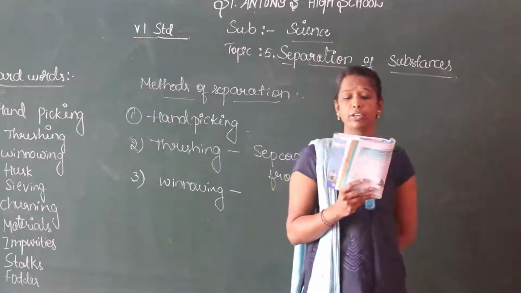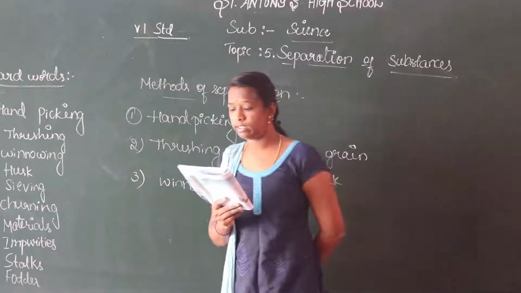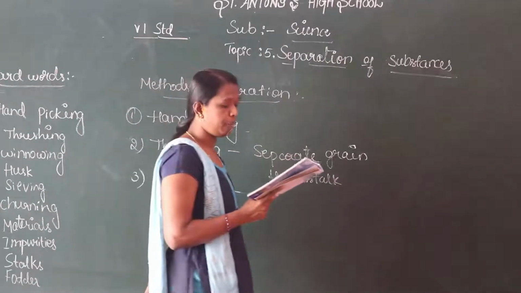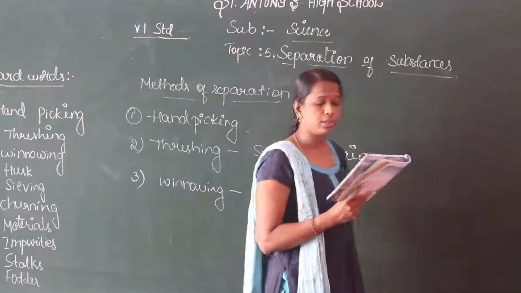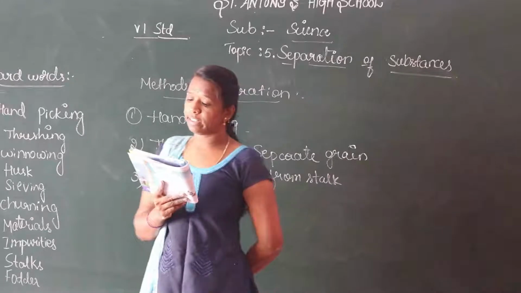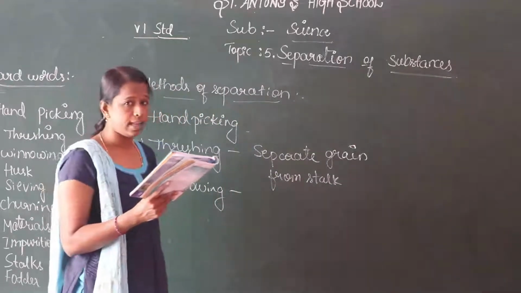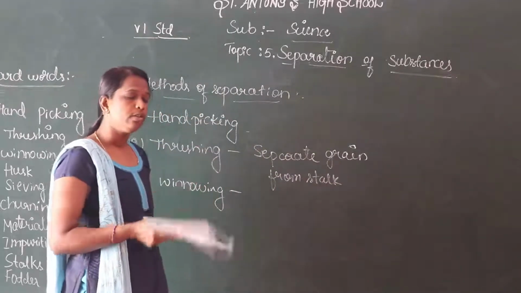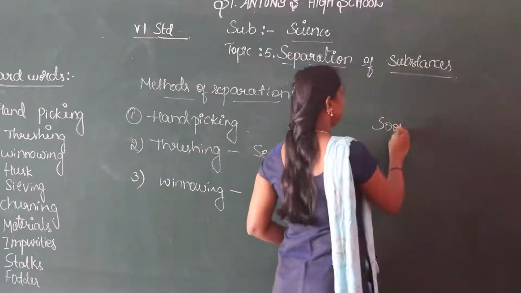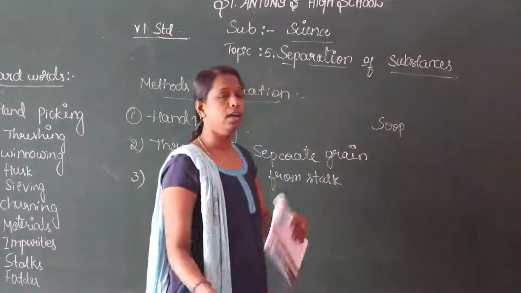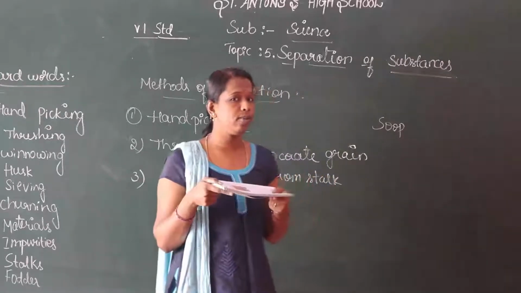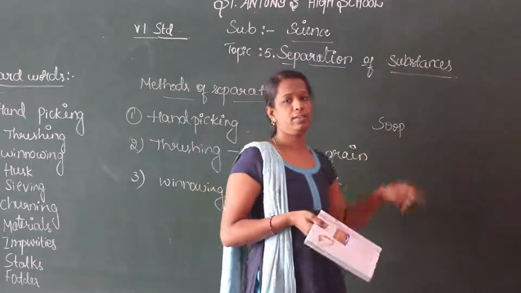So take your mixture to an open ground and stand on a raised platform. Put the mixture in a plate or a sheet of paper. Hold it at your shoulder height and tilt it slightly so that the mixture slides out slowly. What we call a soop, not a drinking soup. It is S-O-O-P, called mora in Kannada, which mothers use to clean rice. Similarly we call it soop, not a drinking soup.